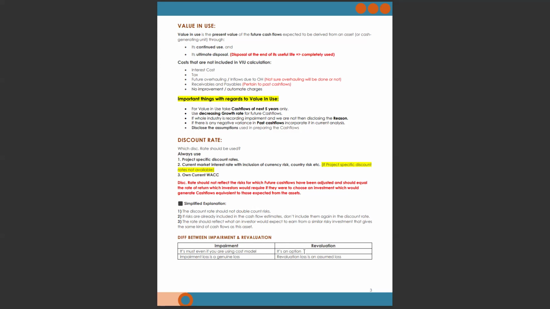But if you are using a revaluation model, then the entire class of assets will be revalued. You can't choose, let's say you have 7 assets and you revalue 5 and keep 2 on the cost model. No, it's not valid as per IAS 16. You have to revalue the entire class of assets, or you have to value your assets on the cost model. Impairment loss is a genuine loss, whereas revaluation loss is an assumed loss.